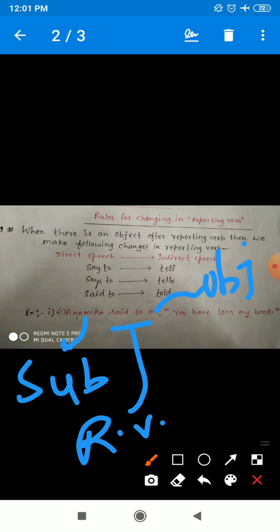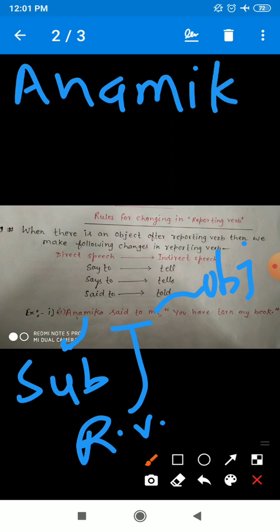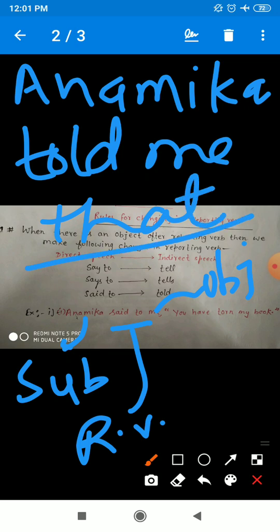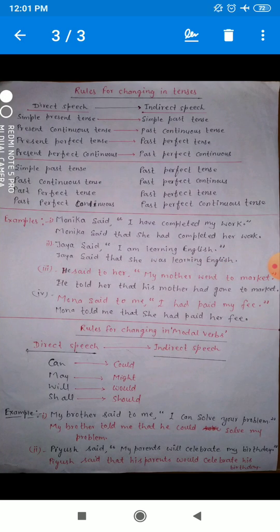When you change the sentence into indirect speech, you will write Anamika told me, and in place of the inverted commas we use the conjunction "that". Is it clear? I hope you have got the point very well.